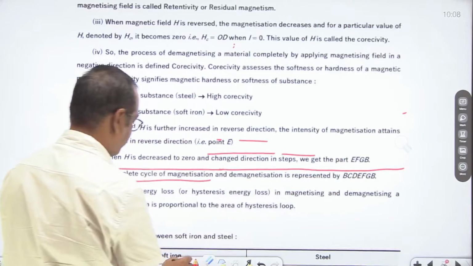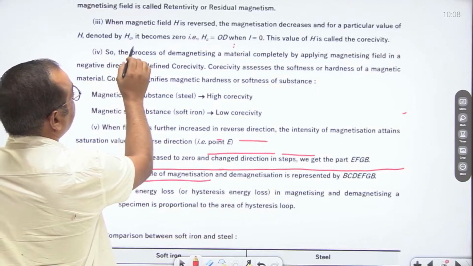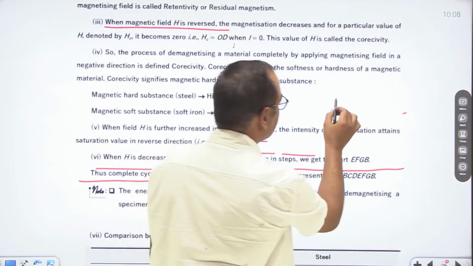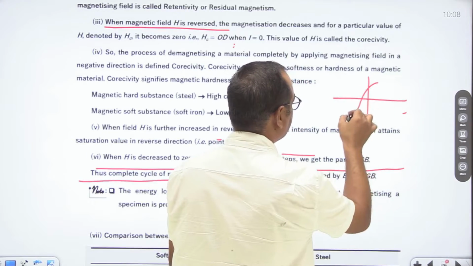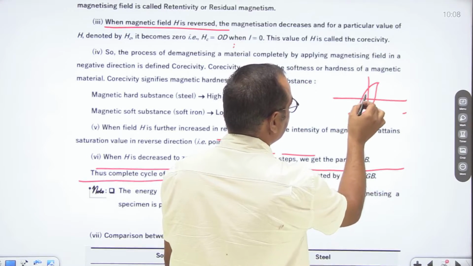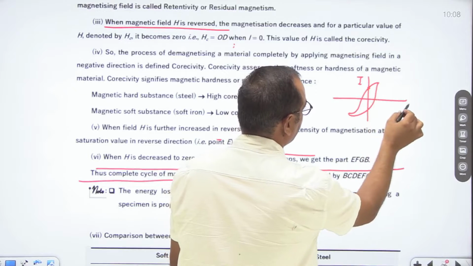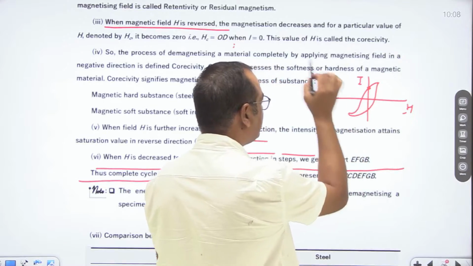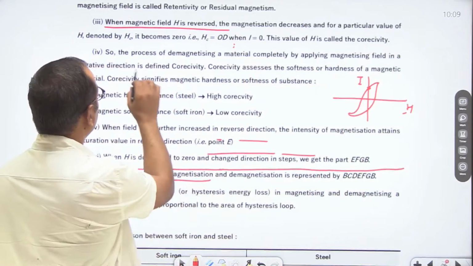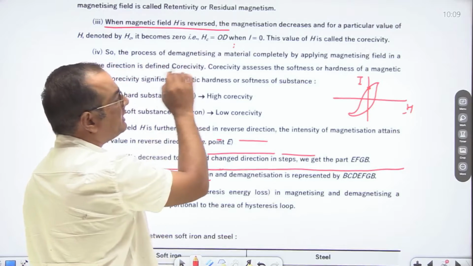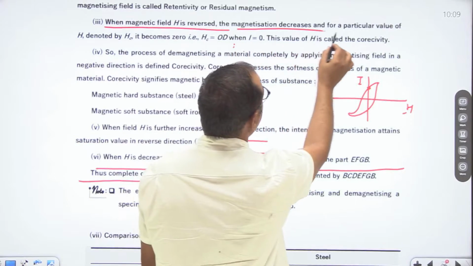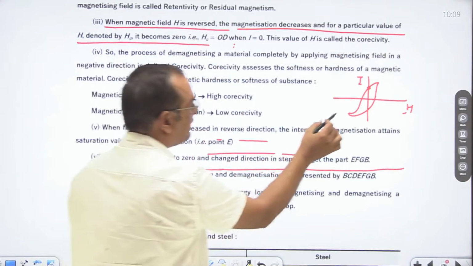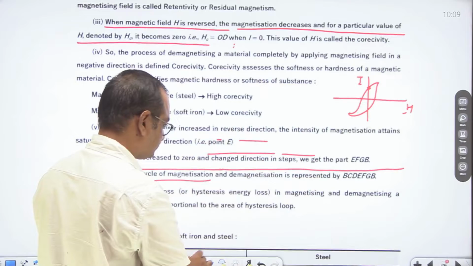the next variation in the graph, when the magnetic field H is reversed, I am plotting this curve here. Now the magnetizing field is reduced and reversed, its direction is reversed, the magnetization decreases, and for a particular value of H it becomes zero.